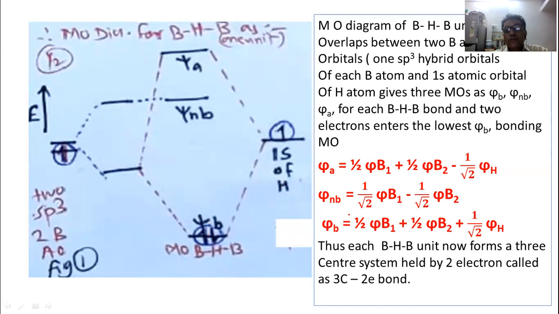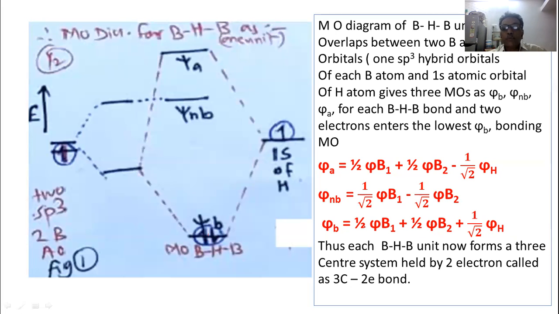So let us see first psi b, the bonding molecular orbital. It is equal to 1 by 2 into psi b1, where b1 means boron atom 1, plus 1 by 2 psi b2, boron atom 2, plus 1 upon root 2 into psi h. Here 1 by 2, 1 by 2 and 1 upon root 2 are their coefficients.